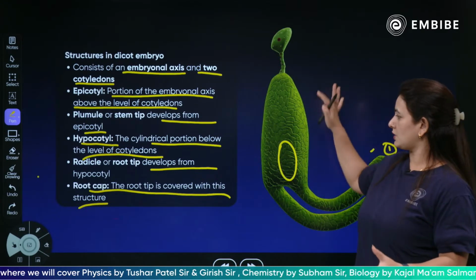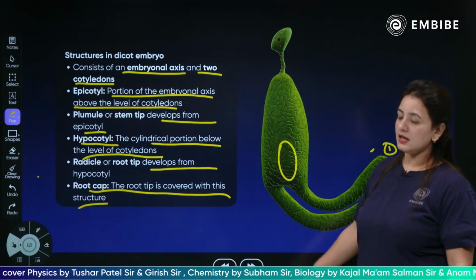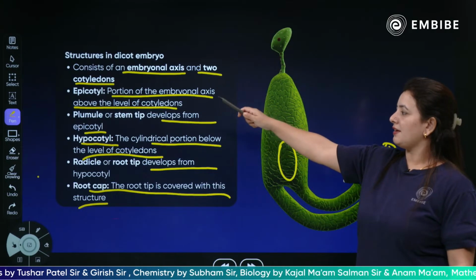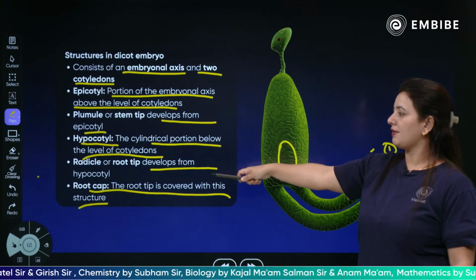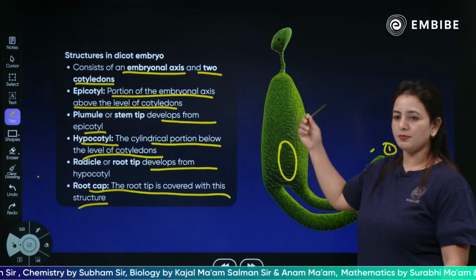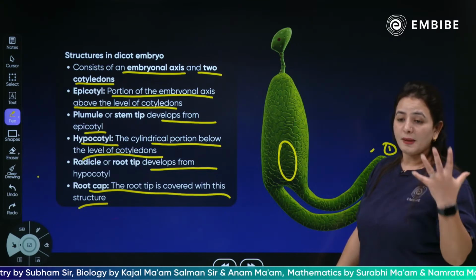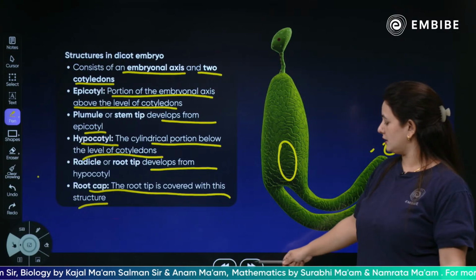Yes, this is what the structure of the dicot embryo is. The epicotyl region, the plumule region, the hypocotyl, radicle and the root cap. This is what the mature embryo of the dicot looks like.